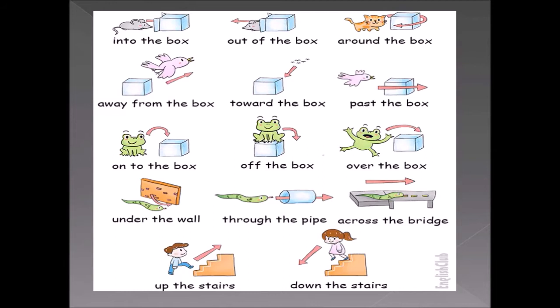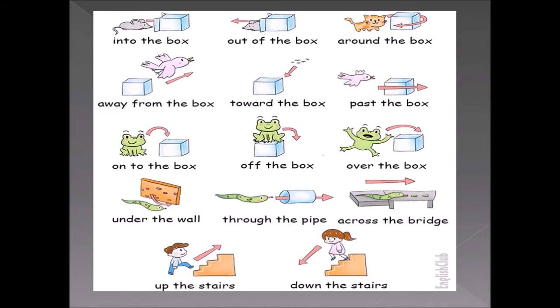So look at the next picture. There's a bird flying away from the box. What we have discussed, away from, in the sense it is moving from where it was already. So the box is down there and the bird is going to fly away from the box. So look at the next box. Towards the box. There are some birds flying and the birds are flying towards the box. Okay, towards the box in the sense it is coming near. They are trying to come near the box. So instead of using all those things, we are using towards the box.